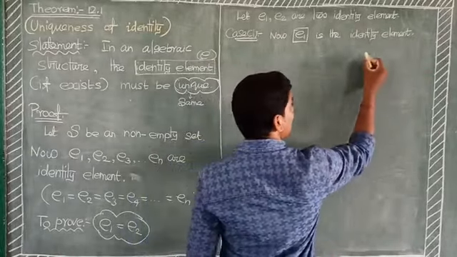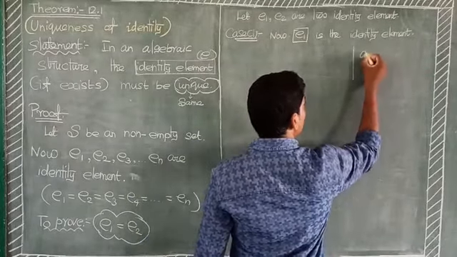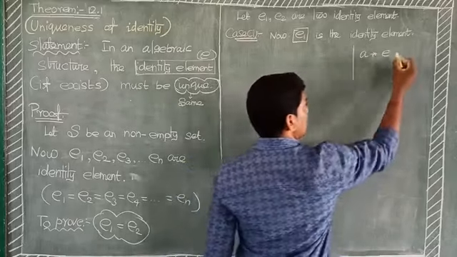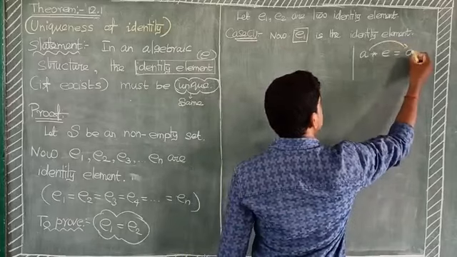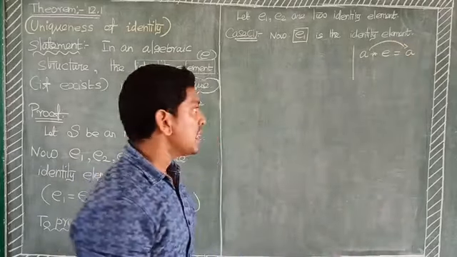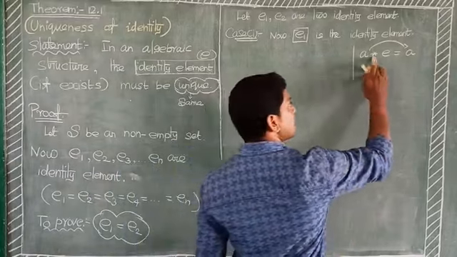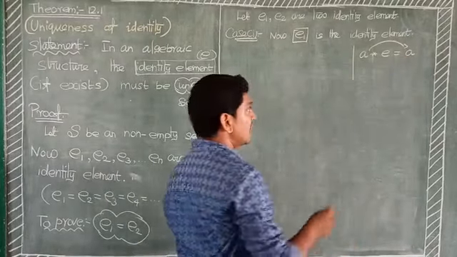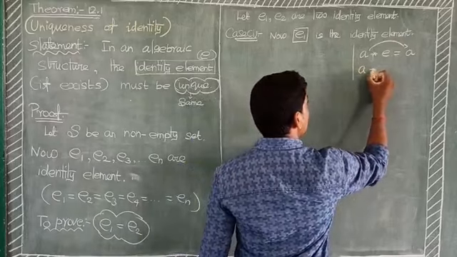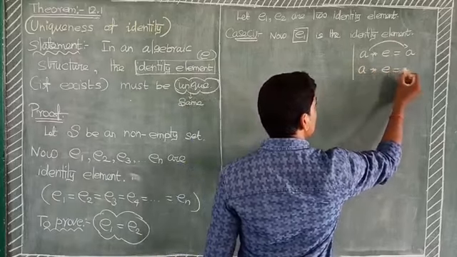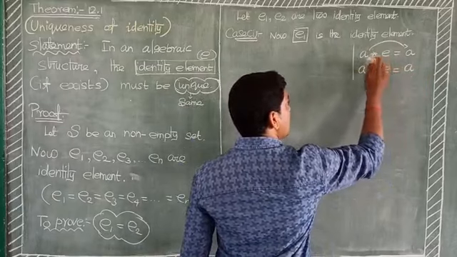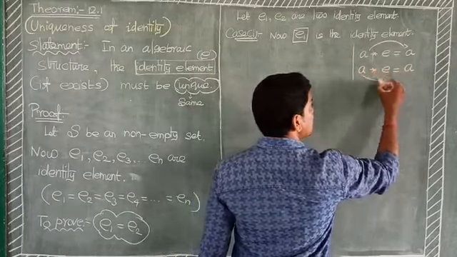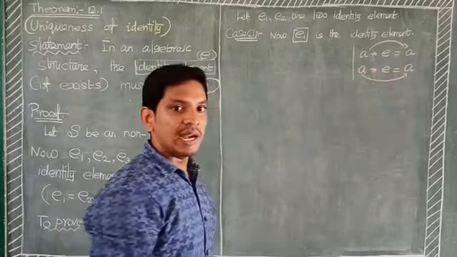For example, we take one element A. Identity element E gives the same element, that is A. Suppose the operation is addition, the result is A. Suppose the operation is multiplication, the result is A. Binary operation with E equals A. That is the same element. Okay, this is the identity law.